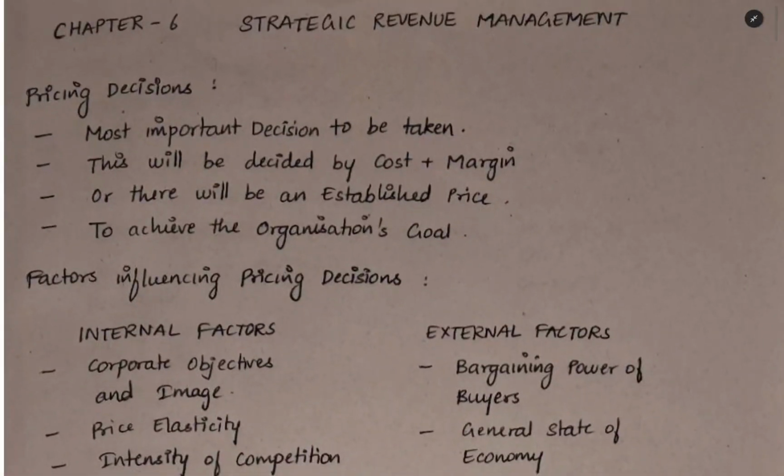This video is about CA Final Self-Paced Online Module, Set B Costing, Chapter number 6, Strategic Revenue Management. We will be covering all the theory portion of this chapter in this single video. We will be solving all the theory questions also in this video itself, and then we can start the chapter.